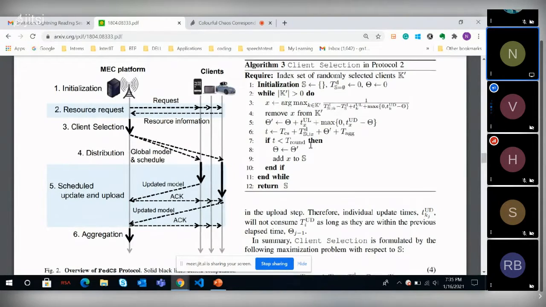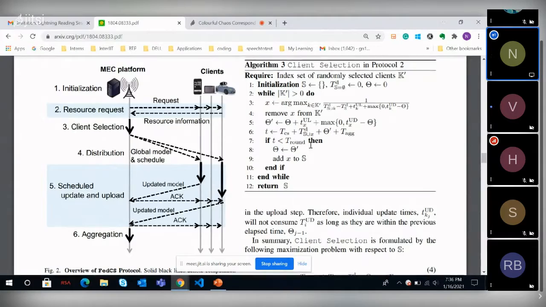What's the update time exactly? So, the update time is the time for training and then updating the model weights. Okay, so once the central server sends a model to the client, it trains on it and then sends it back. So that complete time is TUD.